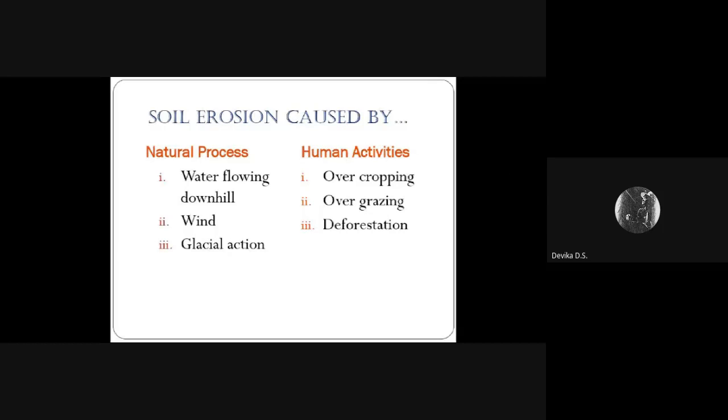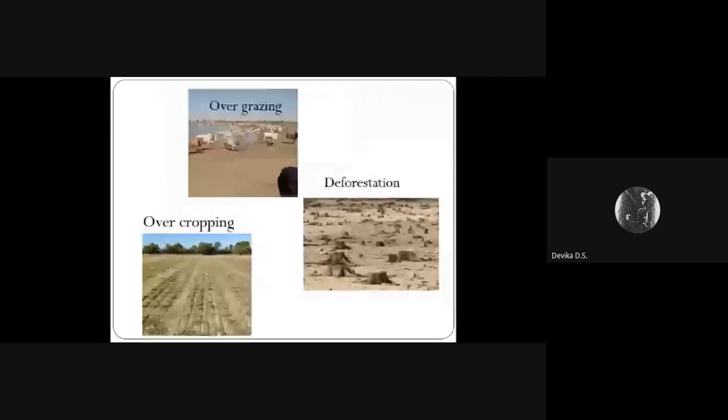Natural processes are water flowing downhill, wind, glacial action, etc. Human activities are overcropping, overgrazing, deforestation, etc. Overcropping: continuous farming destroys the fertility of land. Overgrazing: animals grazing a large area damage soil structure and remove plant cover. It allows soil to be blown away.